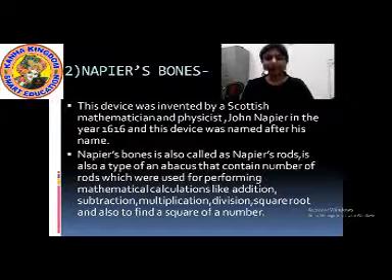But in the abacus, you could only perform simple calculations like addition and subtraction.